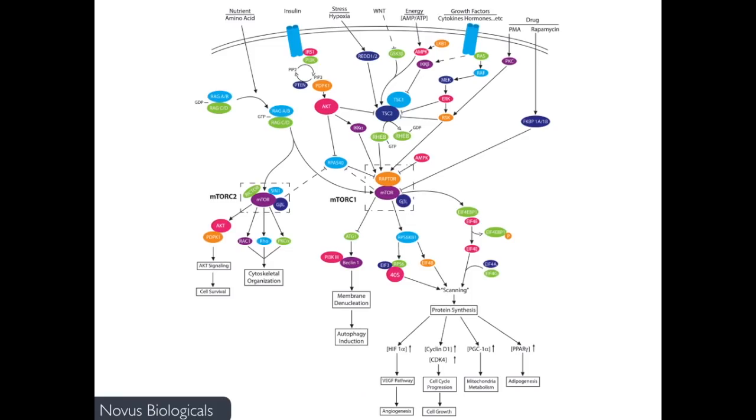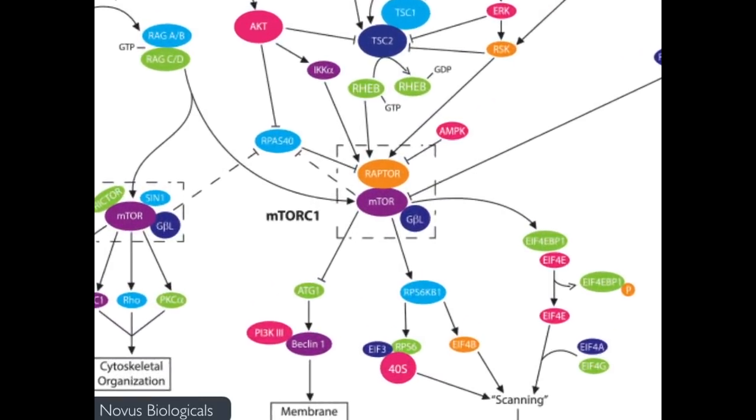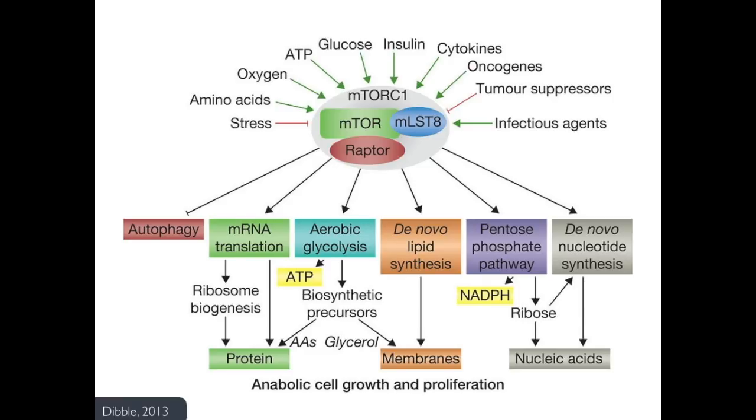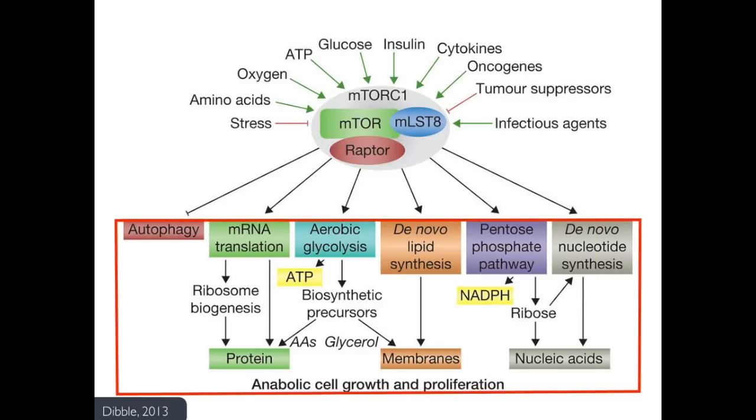At the center of this pathway is the protein mTOR, or mammalian target of rapamycin. mTOR is a kinase, meaning that it catalyzes the transfer of phosphate groups onto substrates like other proteins. The mTOR protein forms complexes with various other proteins in cells. The most well-studied is mTORC1. This complex responds to many different inputs in order to drive cell growth, mainly by activating other proteins in the cell, such as ones that control translation of genes and regulation of pathways, as shown in the figure. Because of this, mTORC1 is known as a master controller.